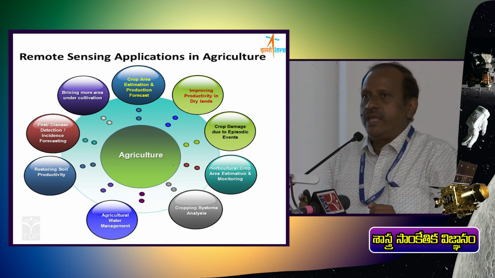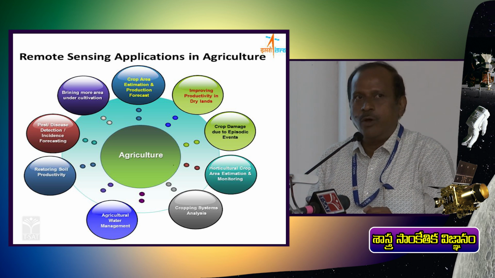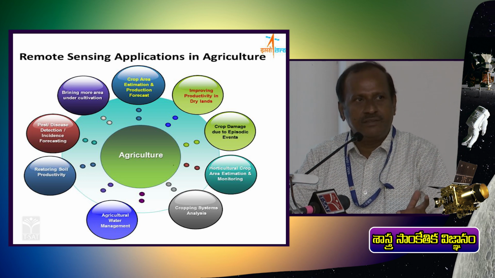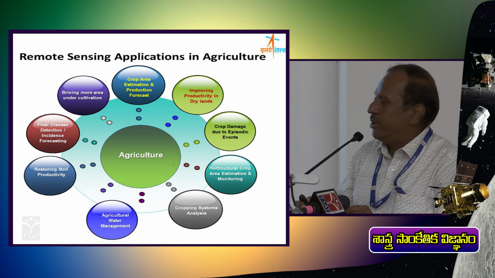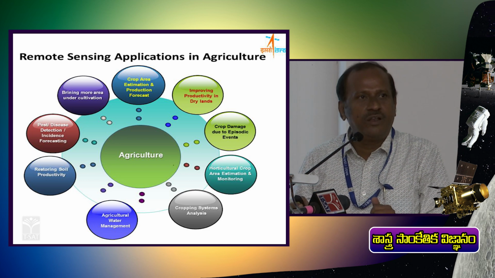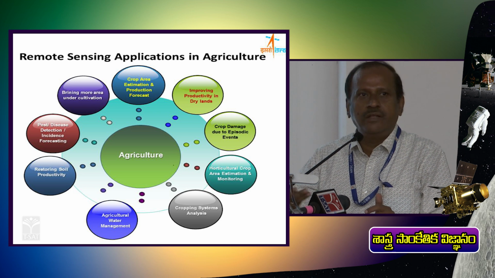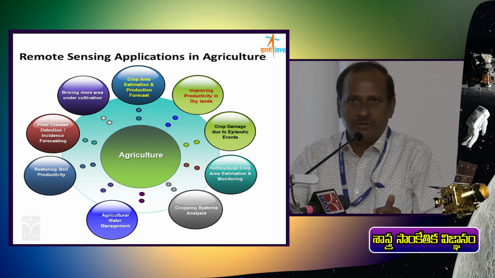Now coming to the applications point of view, how remote sensing satellites can help in various applications like agriculture, water resources, natural resources and forestry, and urban growth. Various things one can do from the remote sensing data.